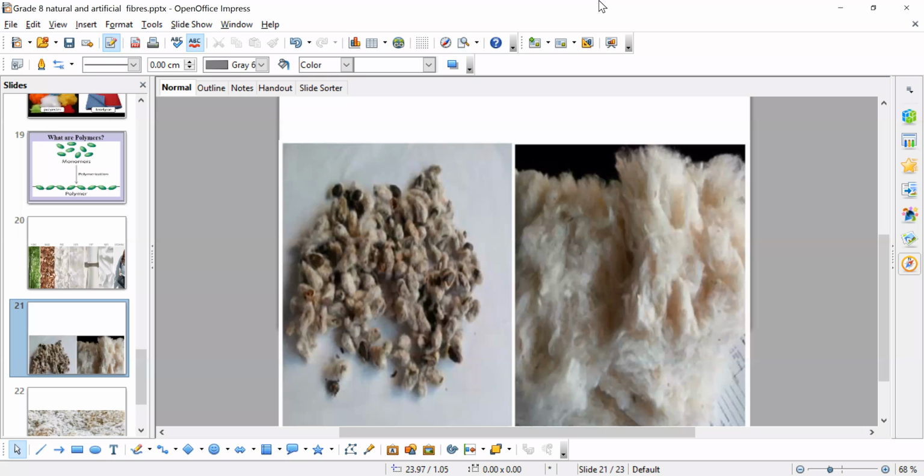Coming to regenerated fibers, they are taken from natural sources like cotton linter or wood pulp. By taking these two, they will use only one chemical substance like acetic acid. They will combine the cotton linters with acetic acid to form regenerated fibers.